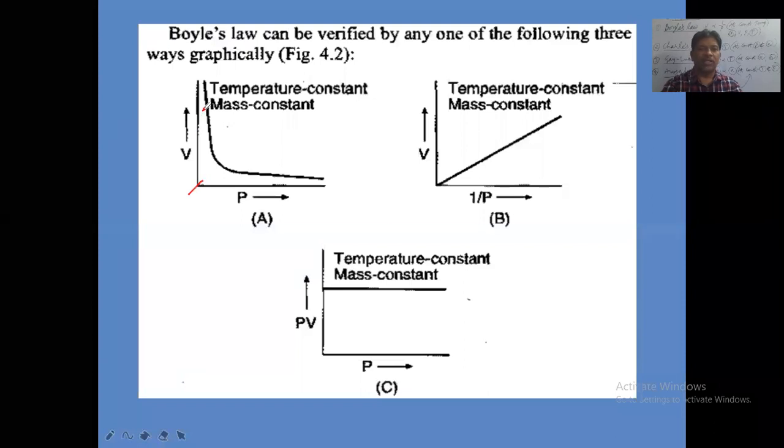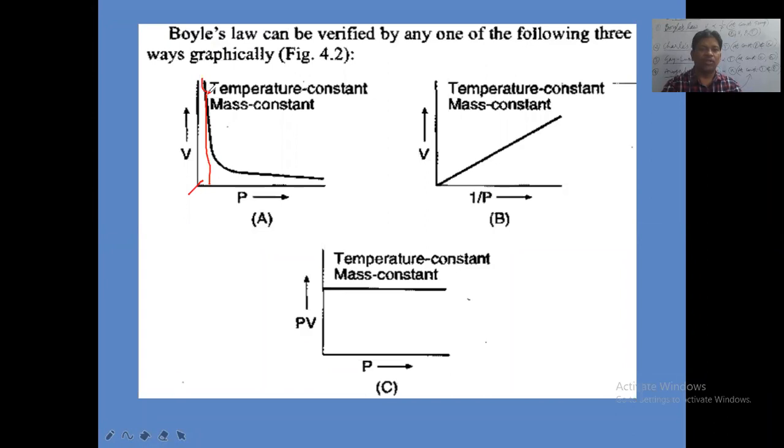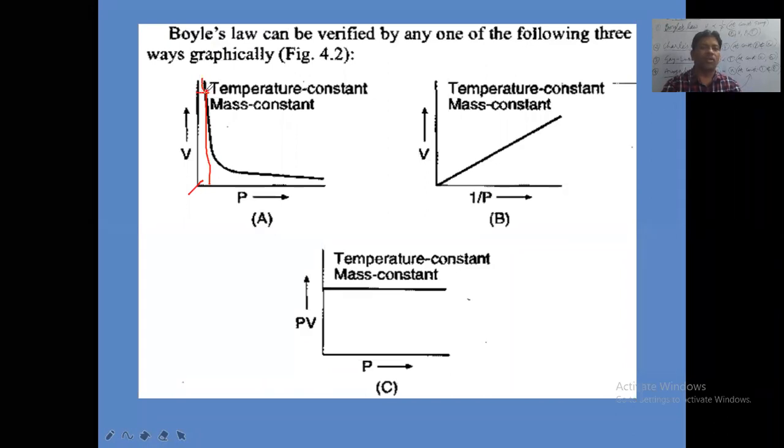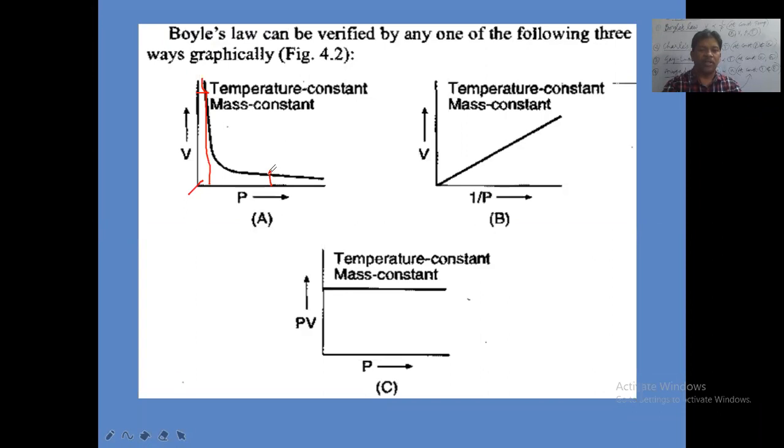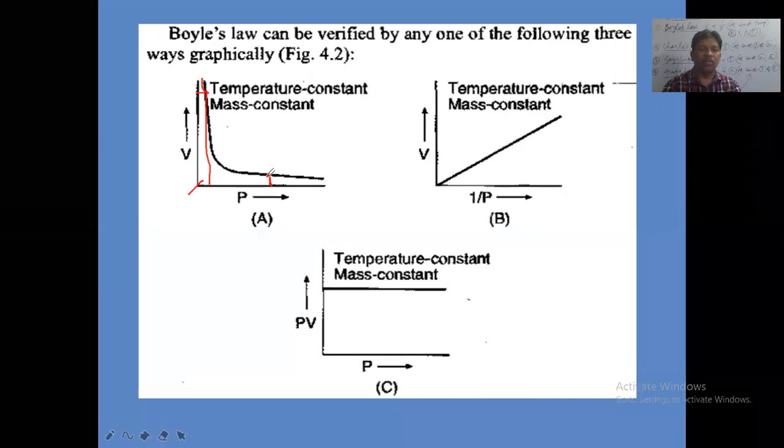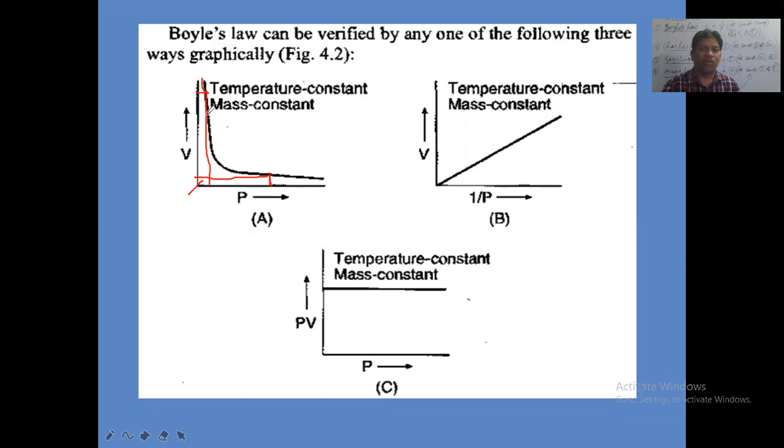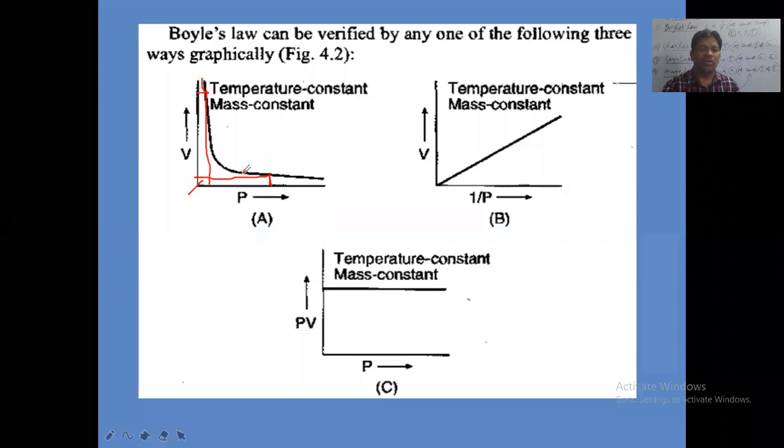Now suppose you take this pressure here. At this pressure value, what is the volume observed? The volume observed is very high. The volume is very large at low pressure. If you take high pressure here, at this high pressure value, what does the volume become? Less. At low pressure, the volume is more. At high pressure, the volume became less.